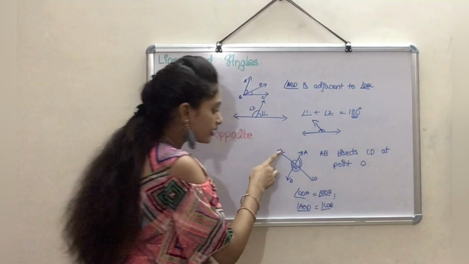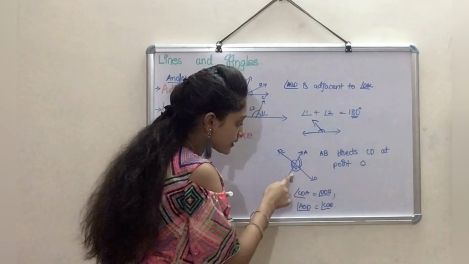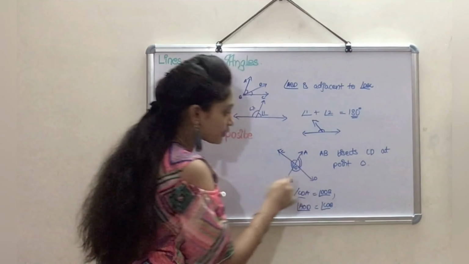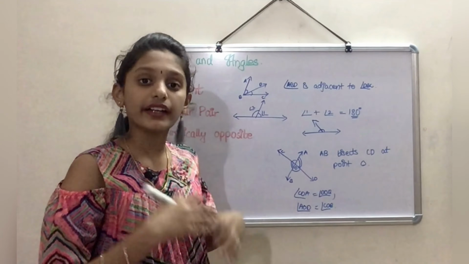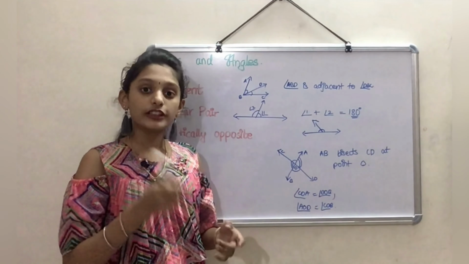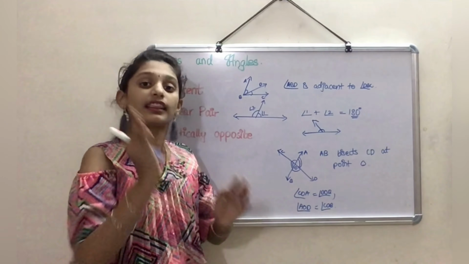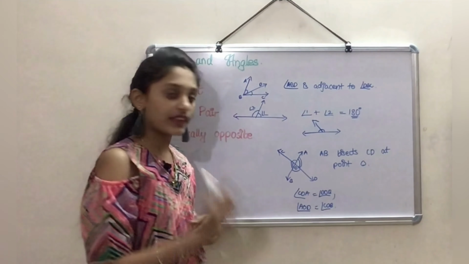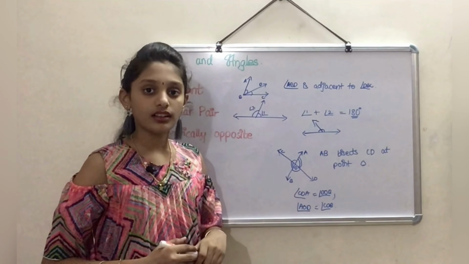This equals this, while this equals this. So vertically opposite angles are equal. Vertically opposite means they should be opposite and they should be bisected. Then only the opposite angles will be equal.